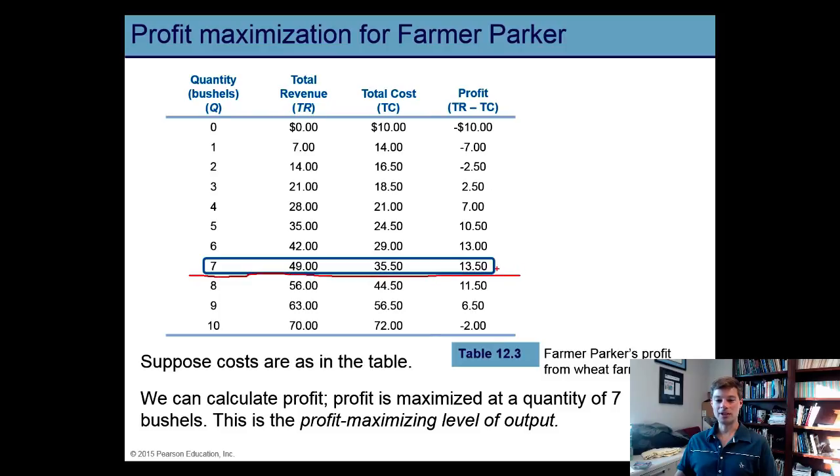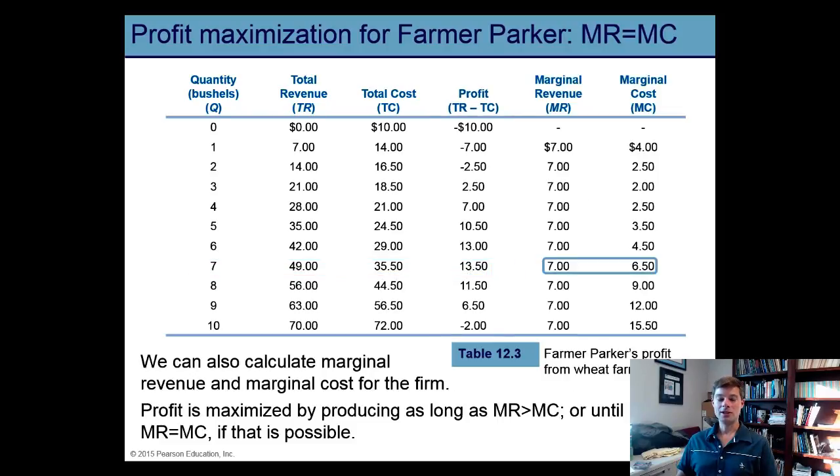This is where profit is $13.50, and that's the highest level of any of the 10 levels of output that you see in the chart. We are identifying where profit is highest by essentially producing that level of output where marginal revenue equals marginal cost.